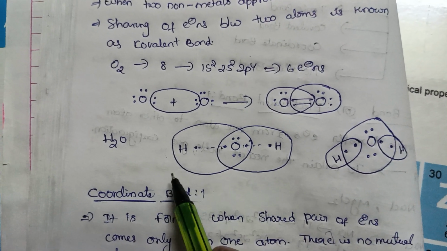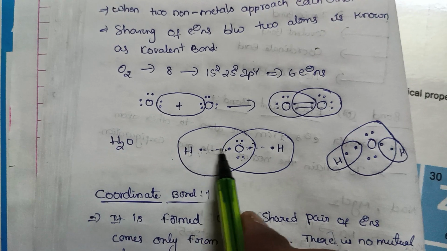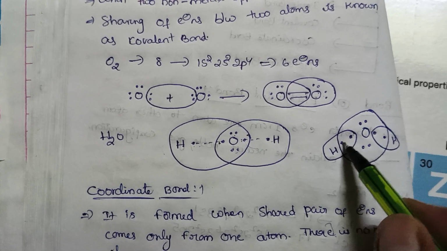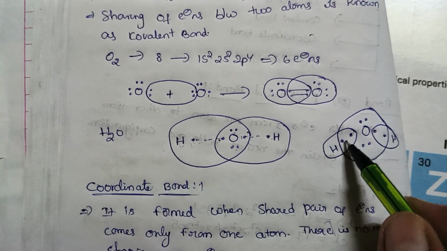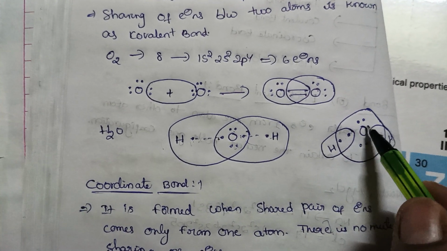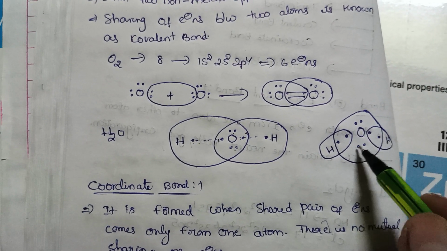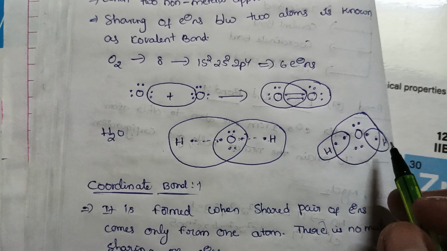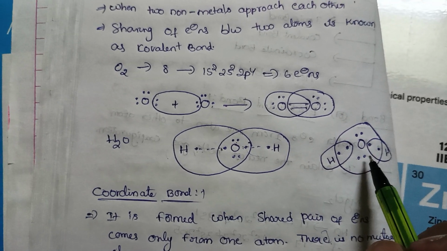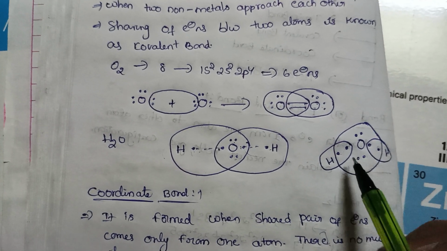H2O. Oxygen has 6 electrons, hydrogen has 1 electron. First hydrogen forms a bond with oxygen, then like this, these two electrons, now it has a duplet structure. Oxygen now has 8 electrons, 1 2 3 4 5 6 7 8. Both atoms gain noble gas configuration, both atoms gain stability.